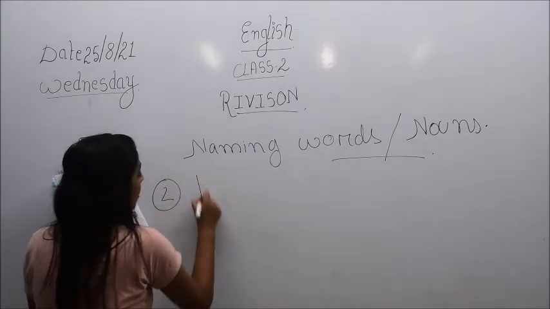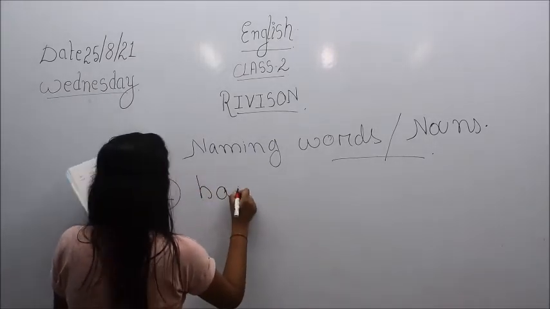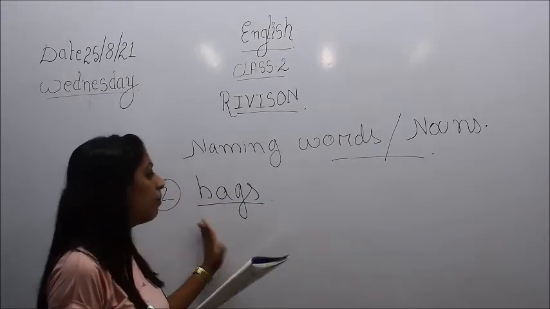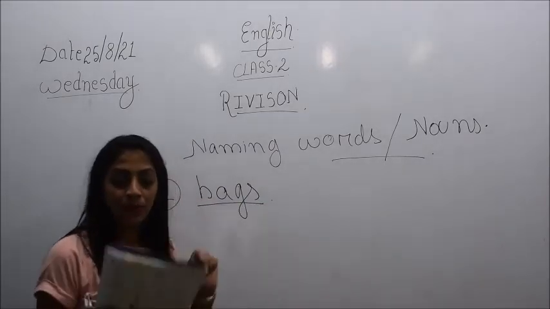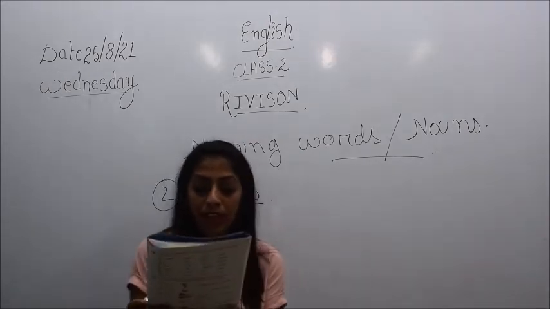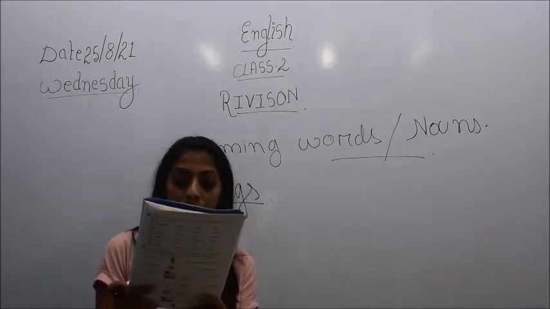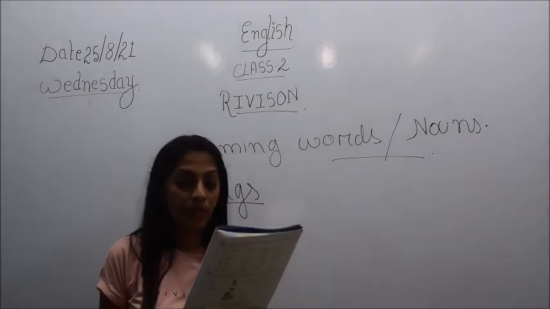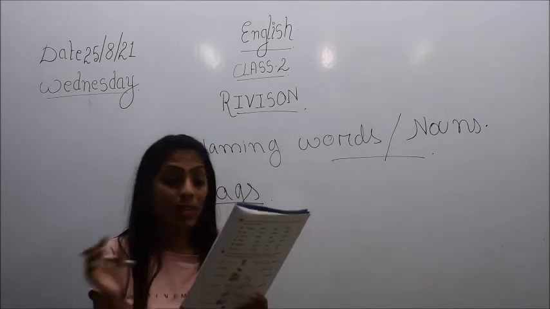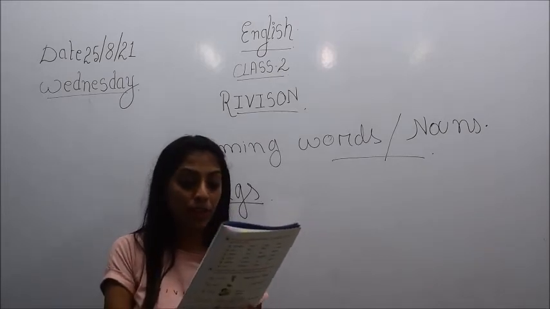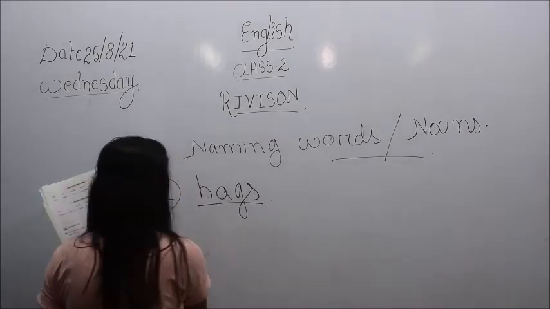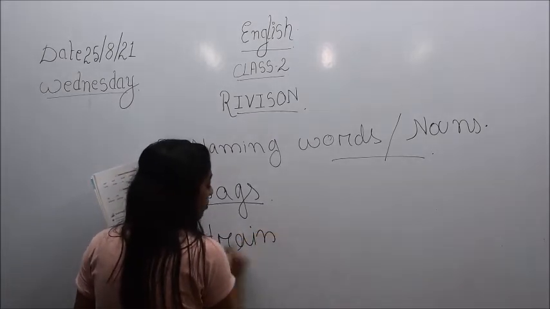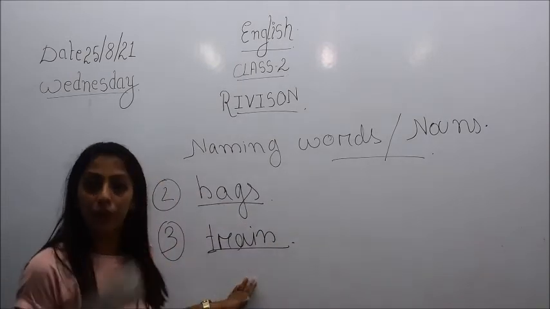Number 2, it will be bags. I helped my mom to carry the bags. And what is a bag? Bag is a thing. Then comes, we went to Bangalore by, and the options are bucket, book, museum, train, pilot or bags. Which one will it be? It will be train. So it will be, we went to Bangalore by train, T-R-A-I-N. And what is a train? Train comes under the category of a thing.